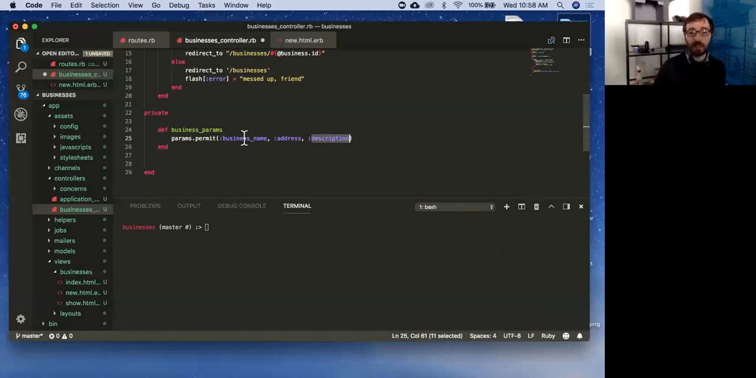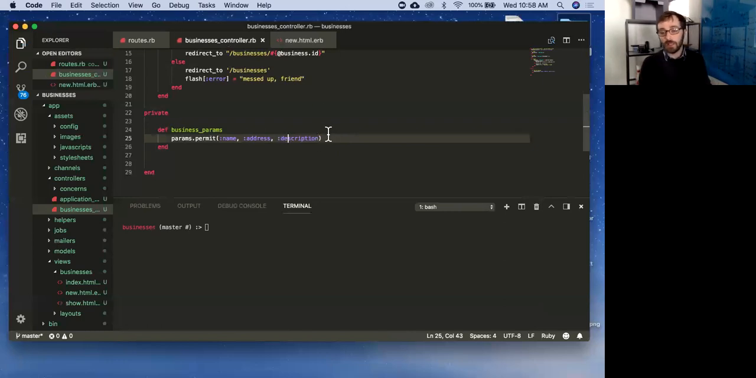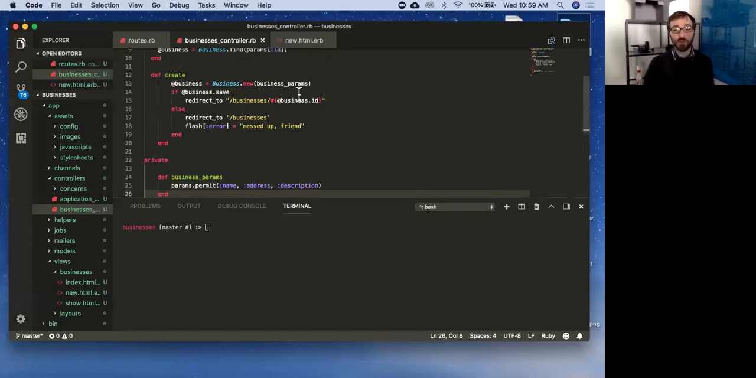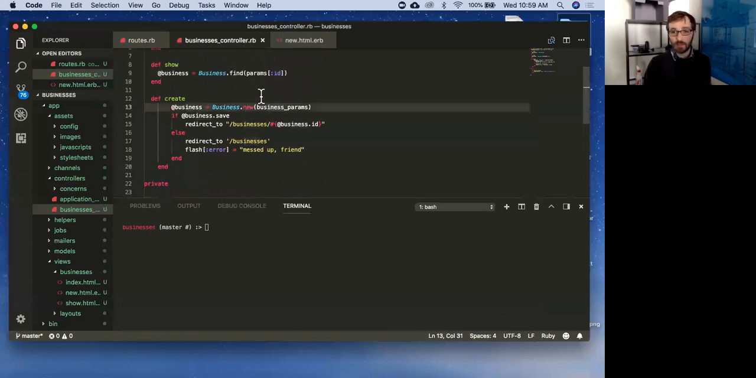So right now it's going to do, and I think this is not business name. I'm trying to remember. It should just be name, address, description, right? If I add another attribute like business CEO or whatever, this would fail because I'm not allowing that to come through, right? Cool. So that's all this is. Short answer, this is making sure we're getting good data. After it does this, it actually returns the params, which is what ends up getting put in here and creating the new business.